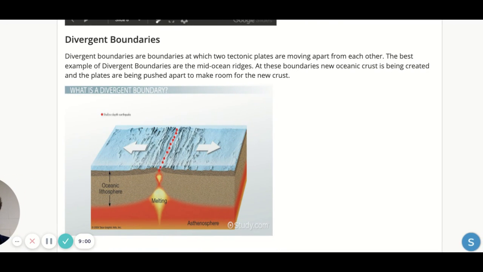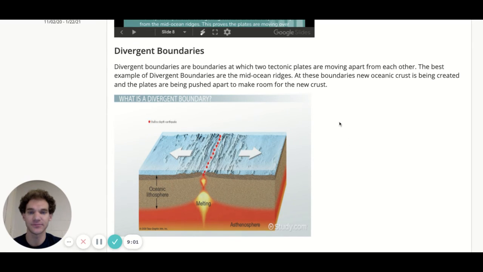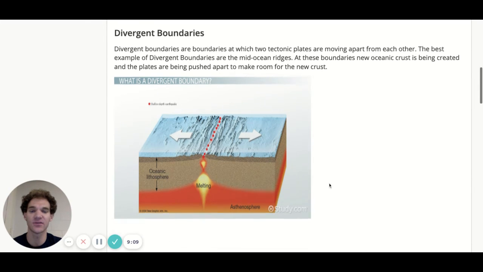And the last thing, plate boundaries. So the three different types of plate boundaries: divergent boundaries, as we just said, are when two tectonic plates are moving apart from each other. New crust is created here, and it pushes the plates in opposite directions.